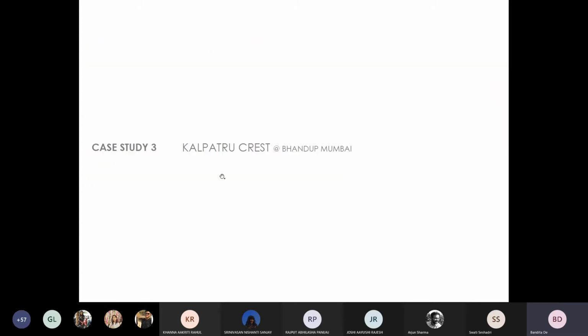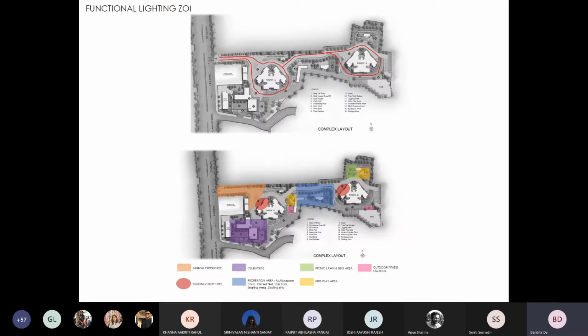The third case study is of a residential apartment project in Bhandup, Mumbai. I purposely picked up this project to demonstrate that projects may vary in scale, size, and context, but the principles more or less remain the same. Now, this is an urban project that most of us will be able to relate to. It's in the heart of the city. There are two towers, a clubhouse, and the outdoor spaces around it.